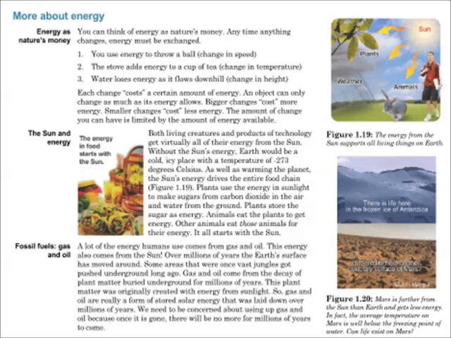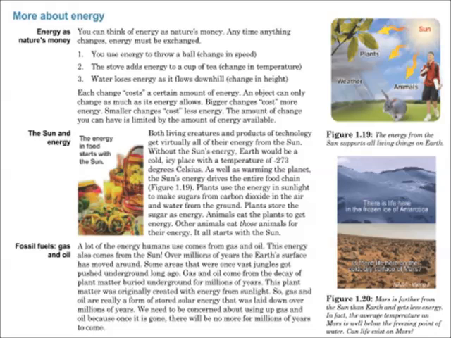Both living creatures and products of technology get virtually all of their energy from the sun. Without the sun's energy, Earth would be a cold, icy place with a temperature of negative 273 degrees Celsius. As well as warming the planet, the sun's energy drives the entire food chain, figure 119. Plants use the energy in sunlight to make sugars from carbon dioxide in the air and water from the ground. Plants store the sugar as energy. Animals eat the plants to get energy. Other animals eat those animals for their energy. It all starts with the sun.